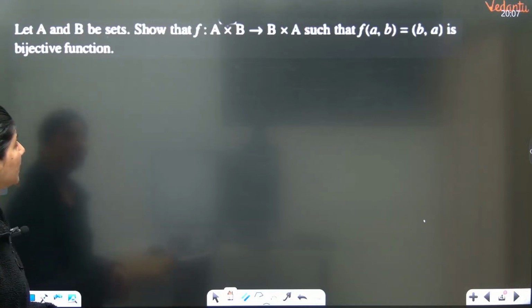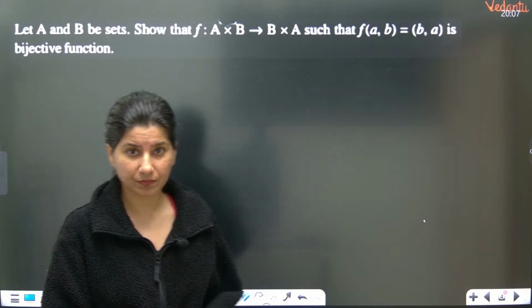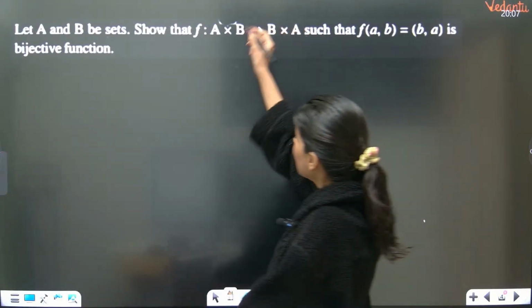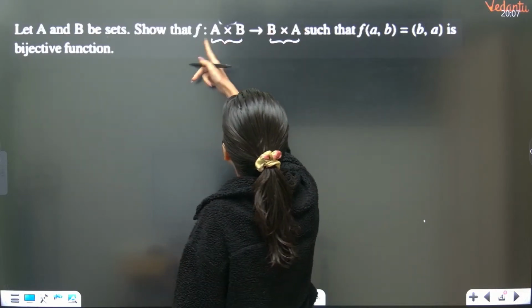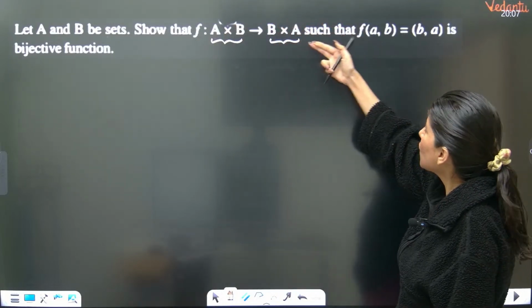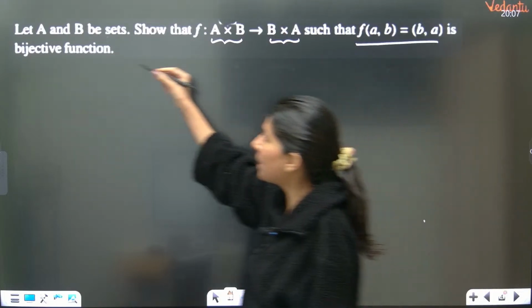Let A and B be the sets. Show that f from A cross B, this is your domain, to B cross A, this is your codomain, such that f of (A, B) is equal to (B, A) is a bijective function.